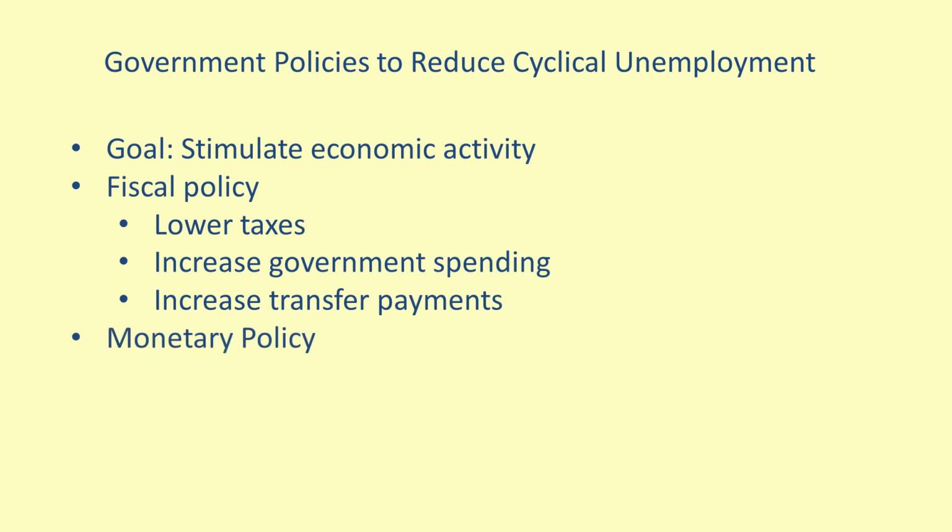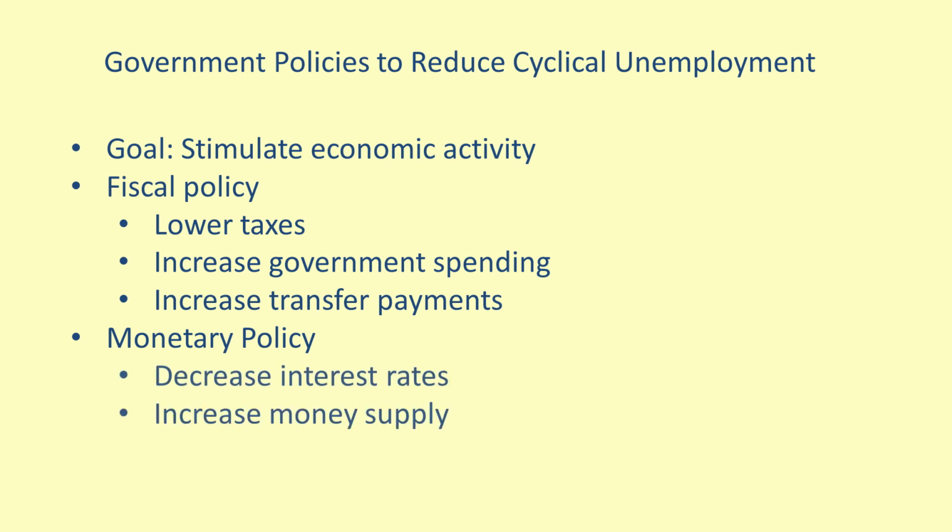Monetary policy refers to the management of the money supply and interest rates by a central bank to achieve a macroeconomic policy objective. If a central bank wanted to act to reduce cyclical unemployment, it could act to decrease interest rates in the economy, which is often accomplished by increasing the supply of money. Lower interest rates means that the cost of borrowing money is lower, and this leads to firms borrowing more money for investment and individuals borrowing more money for consumption. With that, we'll see a similar cycle of increasing demand for firms' products and increasing hiring as we did with fiscal policy.